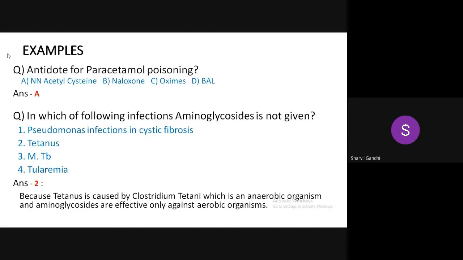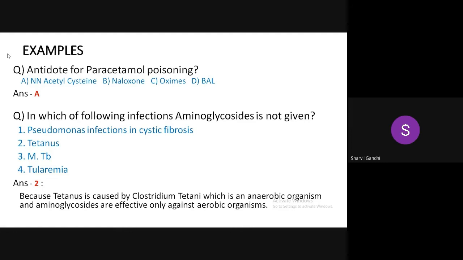And there will be a few conceptual questions, which will test your concepts, like mechanism of action and other things. For example, in which of the following infections is an aminoglycoside not given? Pseudomonas, tetanus, MTB, tularemia. We all know aminoglycosides are not effective against anaerobes. So tetanus is the correct answer because it's caused by Clostridium tetani, which is an anaerobic organism.